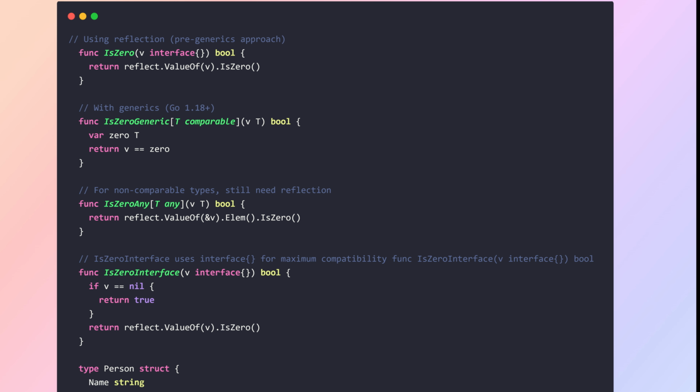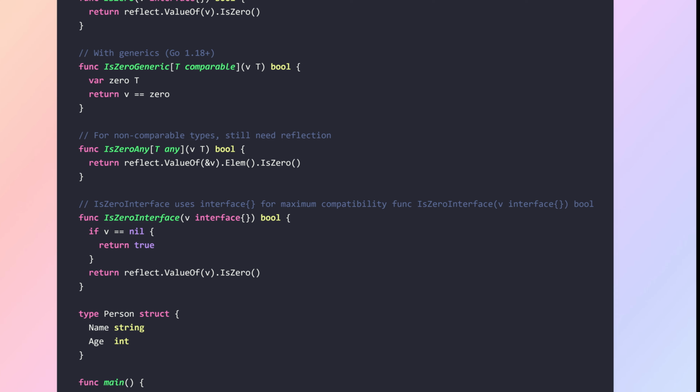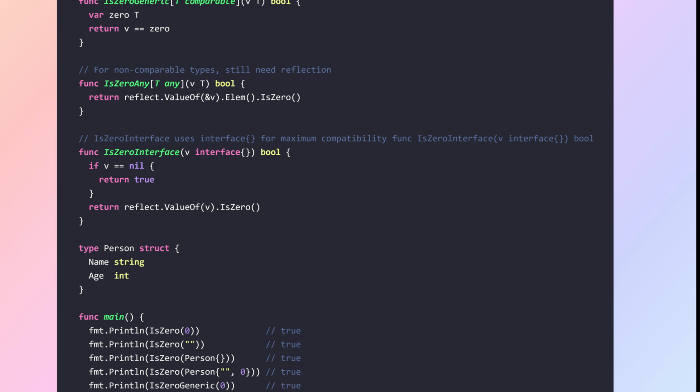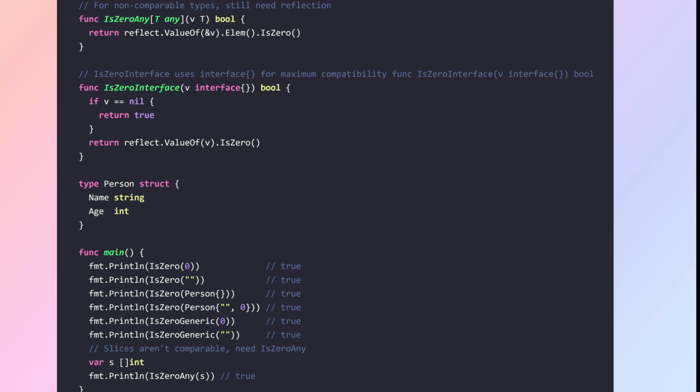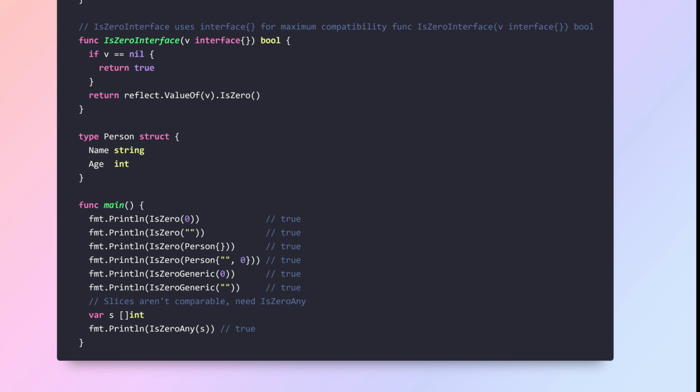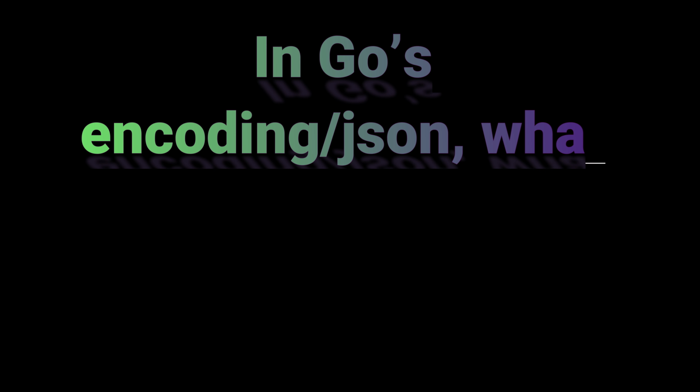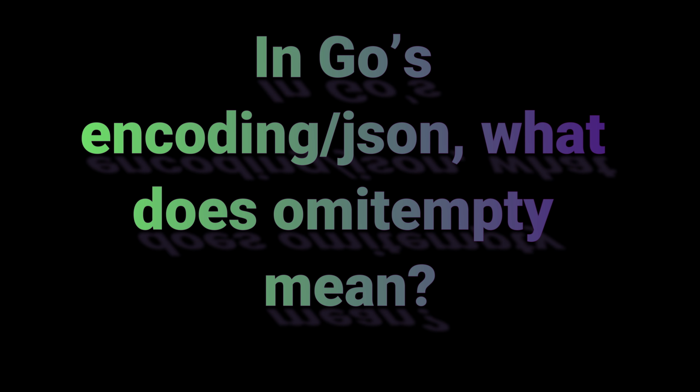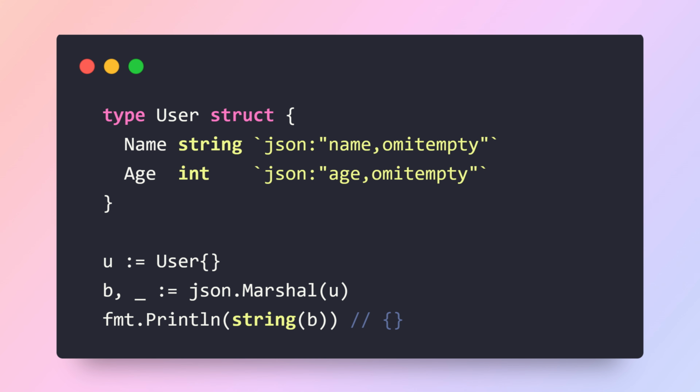Validation, ORM operations, JSON omitempty logic. Reflection-based approaches are slower than direct comparison. Use simple zero checks for comparable types when possible. Question. In Go's encoding/json, what does omitempty mean? Explain exactly which values are considered empty and show cases where developers expect a field to be omitted, but it is not.